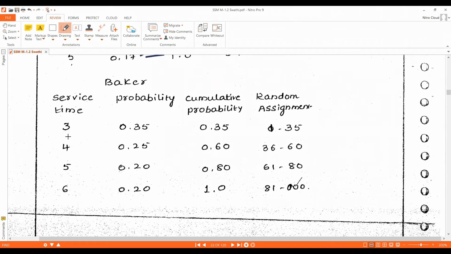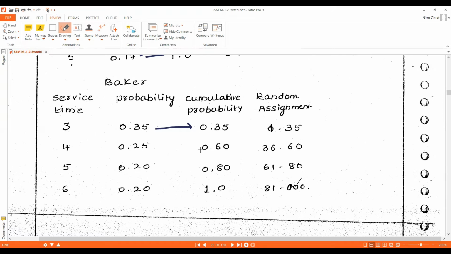Under service time, for the baker, the service time is 3, 4, 5, 6 and the probabilities are 0.35, 0.25, 0.20 and 0.20. After writing this, we need to calculate the cumulative probability. While calculating the cumulative probability, the first one's cumulative probability is always the same as its probability. That is 0.35.